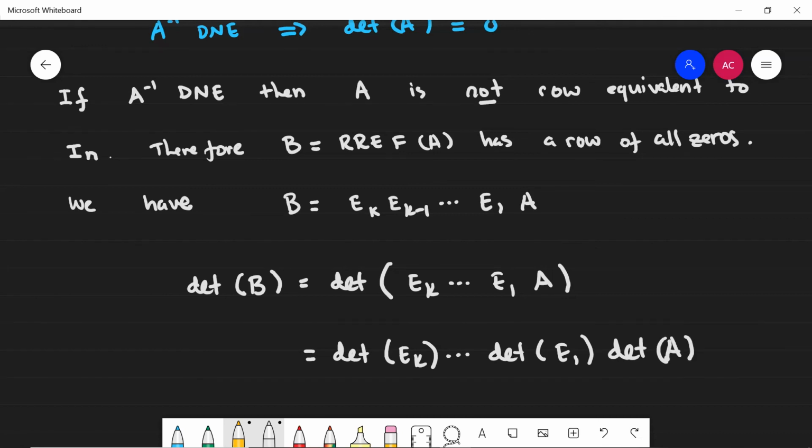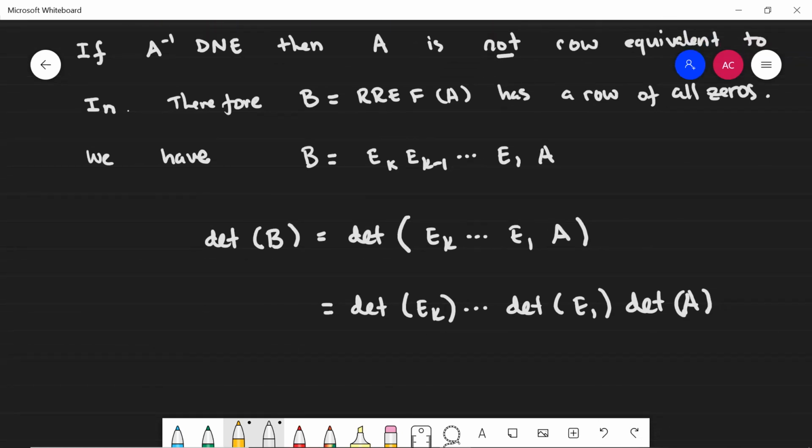Okay, so B has a row of all zeros. Therefore, I know that the determinant of B is equal to 0, right? Now, one thing you'll notice is that the determinant of an elementary matrix, once again, is not 0. None of these determinants are equal to 0, right?